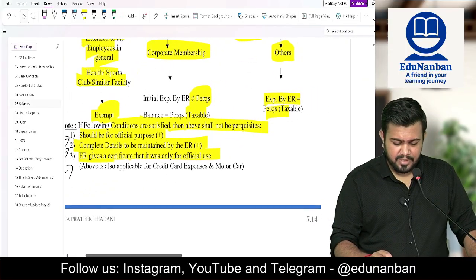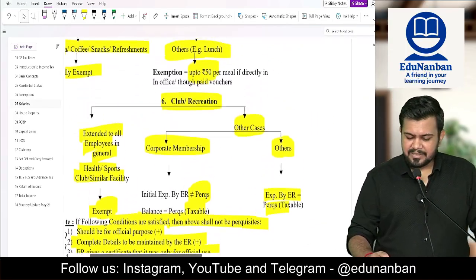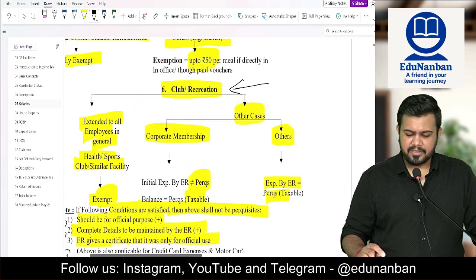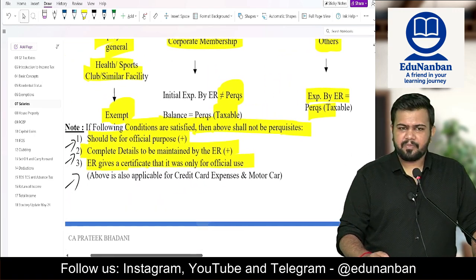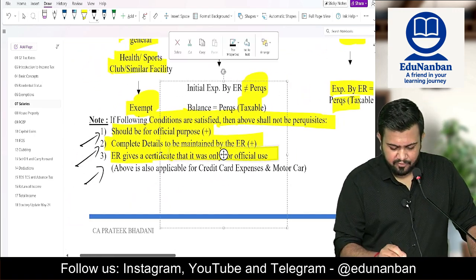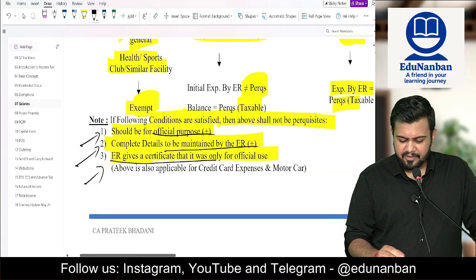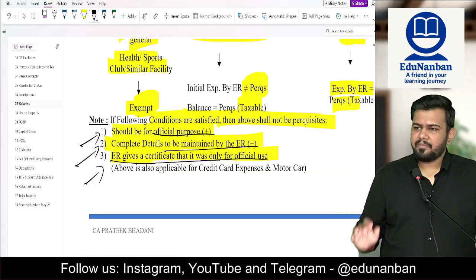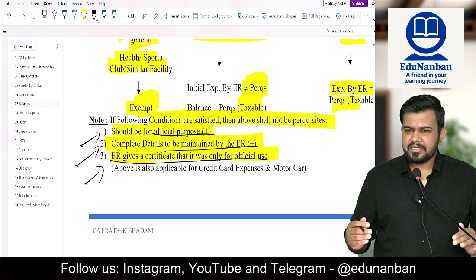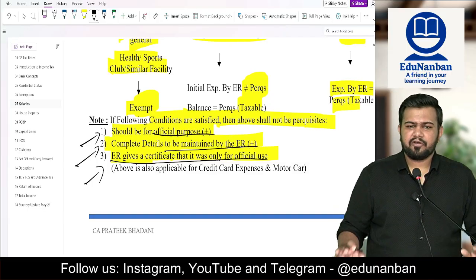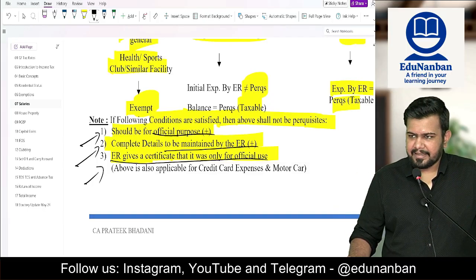Okay. Sir, what if this club is fully for official purpose? If it is fully for official purpose, it means what? It should be for official purpose, details should be maintained by the employer, and the employer should give a certificate that it was only for official purpose. If all these three conditions are satisfied, then it will not form part of perquisites. It will be fully exempt.